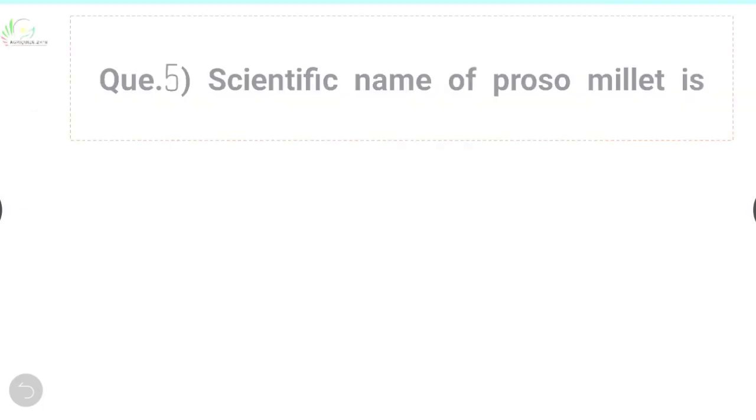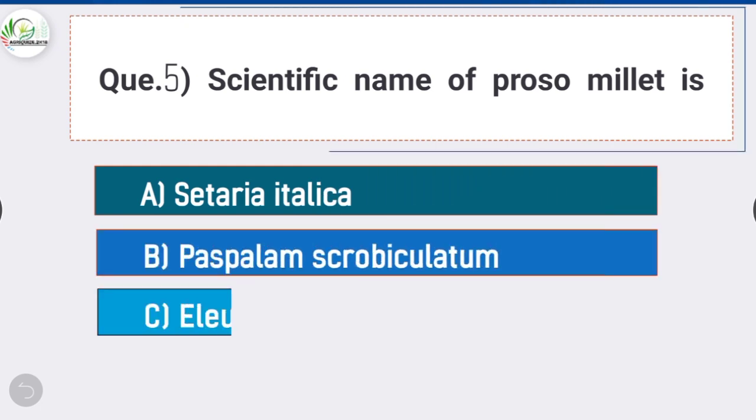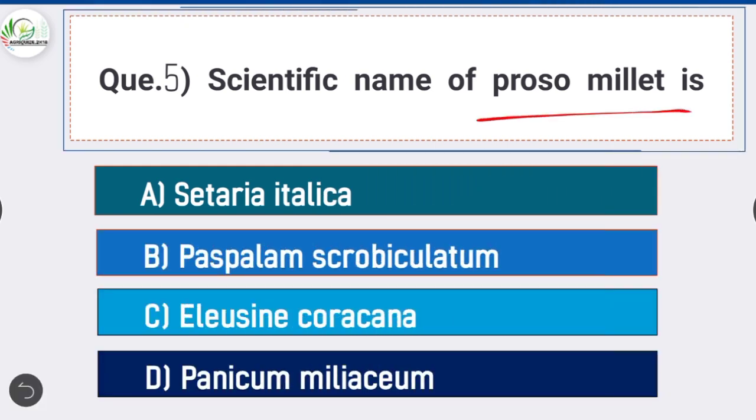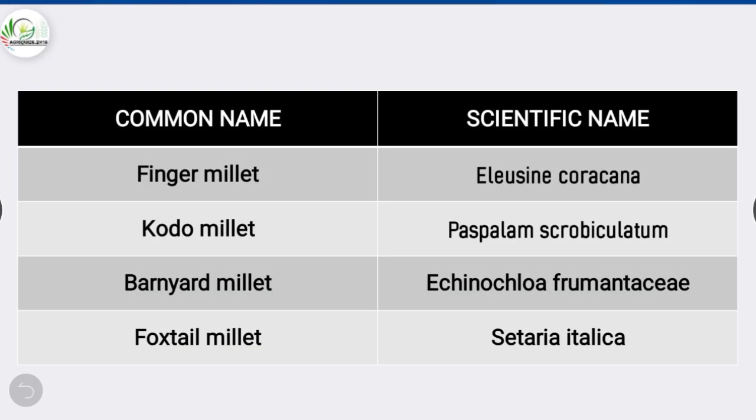Next question. Question number 5. Scientific name of Proso millet is? Answer is option D, Panicum miliaceum. The scientific name of finger millet is Eleusine coracana. Scientific name of Kodo millet is Paspalum scrobiculatum. Scientific name of barnyard millet is Echinochloa frumentacea. And scientific name of foxtail millet is Setaria italica.